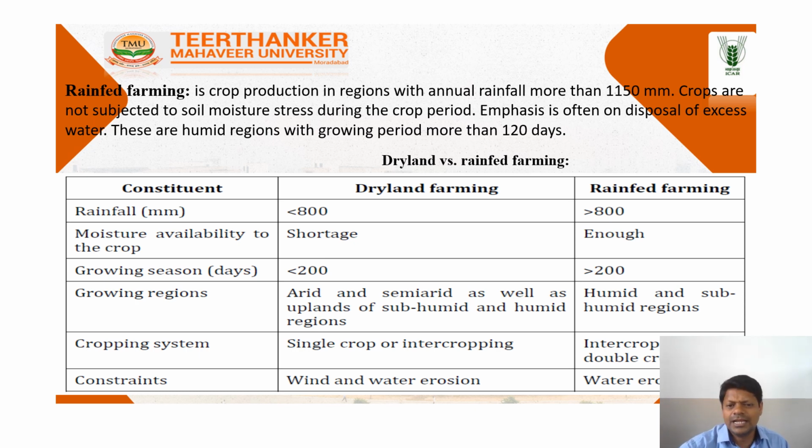Here we have dryland farming and rainfed farming. What is the difference here? In rainfall, dryland farming has less than 800 mm, while rainfed farming has more than 800 mm. Moisture availability shortage is there in dryland farming, while here it is enough, and the growing season is less than 200 days here, more than 200 days there. This is the difference between dryland farming and rainfed farming.